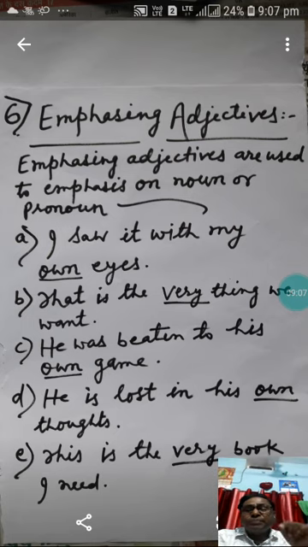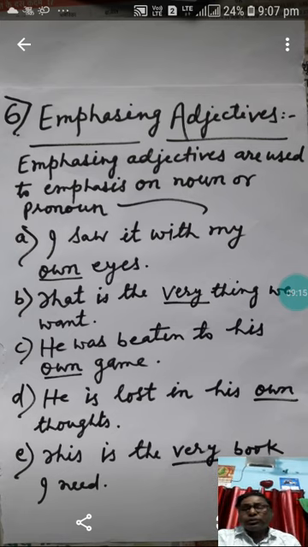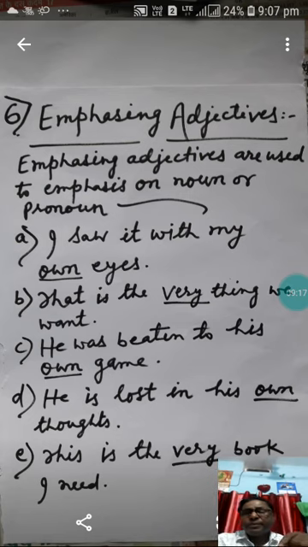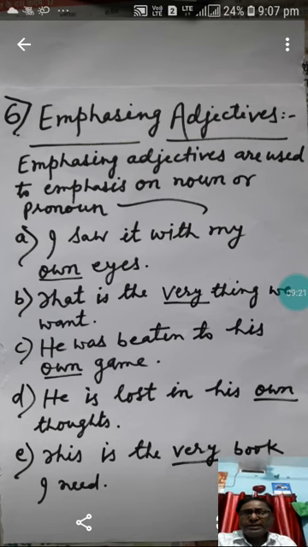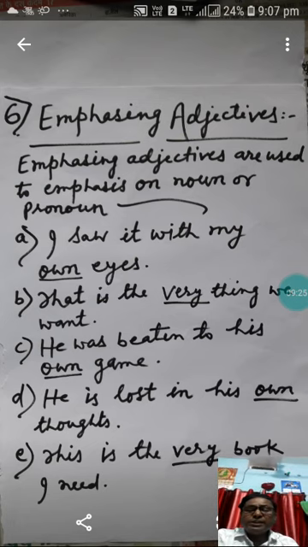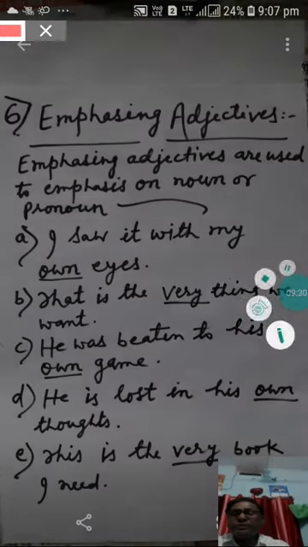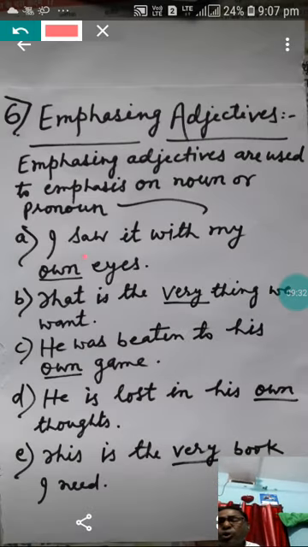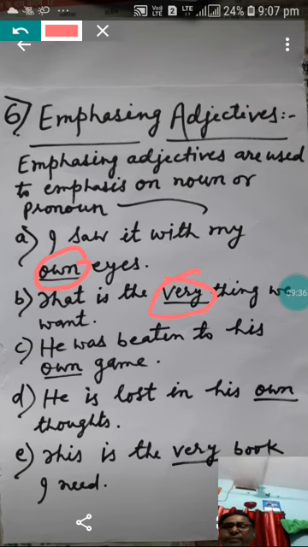He was beaten at his own game. Here in this sentence also, this own is giving a stress to the noun game, own game. He is lost in his own thoughts. This is the very book I need. So in these sentences you have seen the words like own in the first sentence, and very in the second.